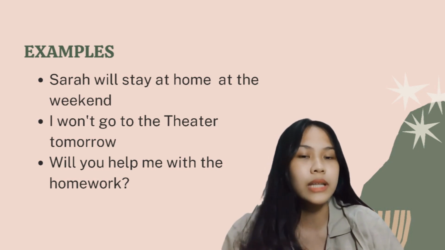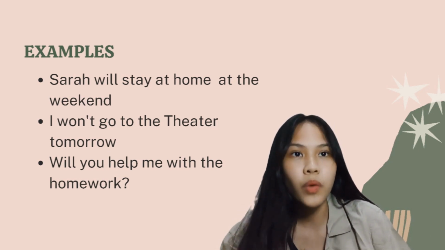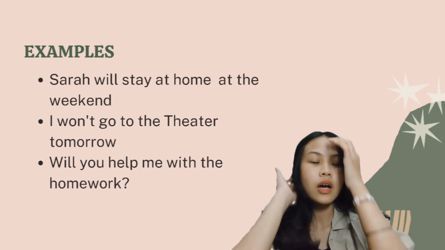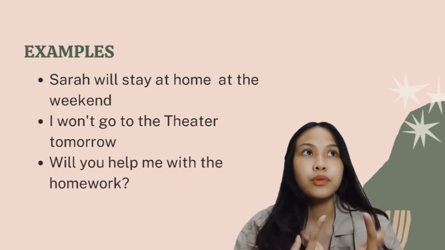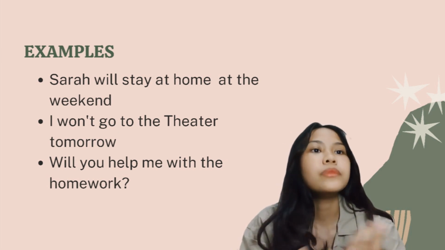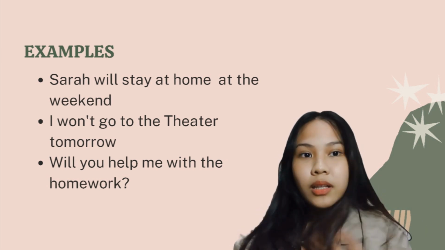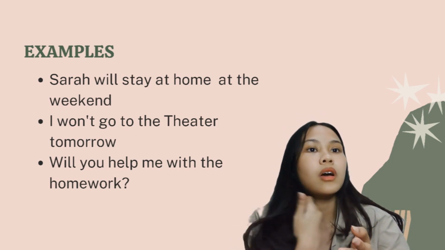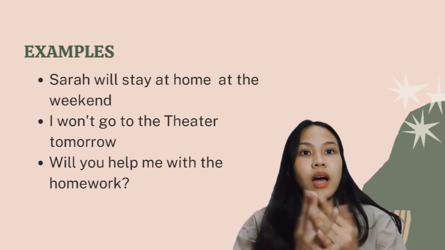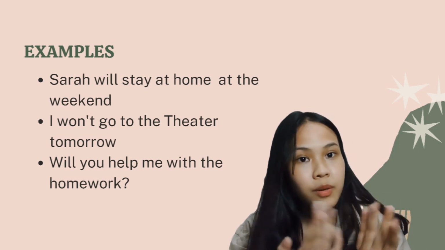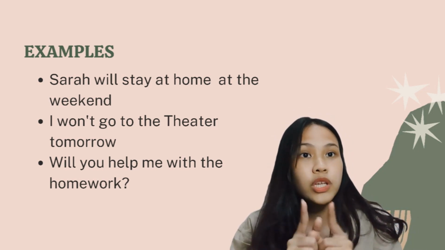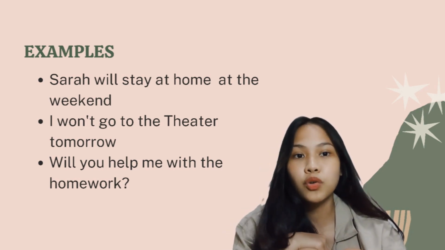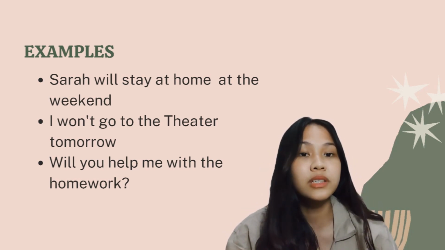In the simple future tense, shall has always been used in the first person singular, like I, and plural, like we, but in modern English, will is becoming more common to use. For example: I shall be on time for the meeting, and we shall be on time for the meeting. Shall is often used for asking a first person question.